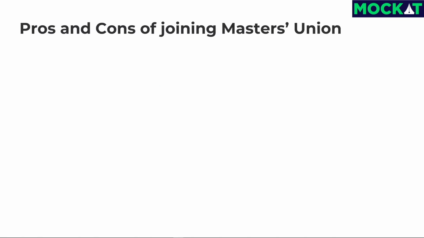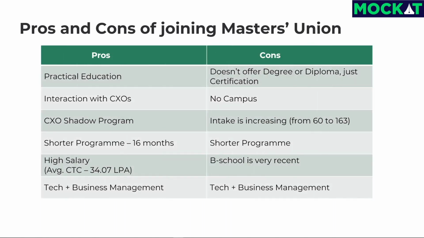Now we are going to see about the pros and cons of joining Masters Union. The pros are, it offers practical education. Masters Union invites industry experts so that they can impart practical knowledge of the business. It has investor pitches and gives students consulting assignments. Most of the classes involve interaction with CXOs.